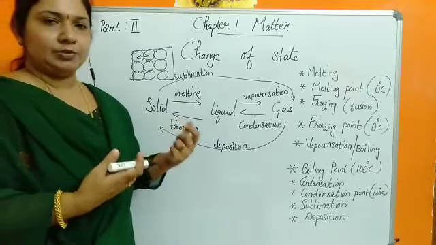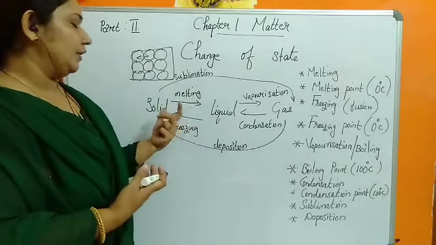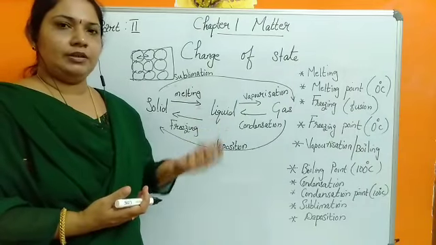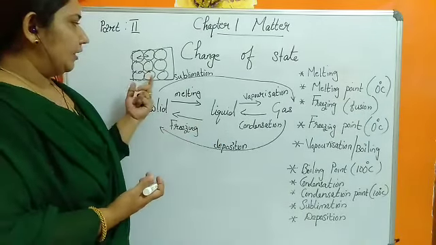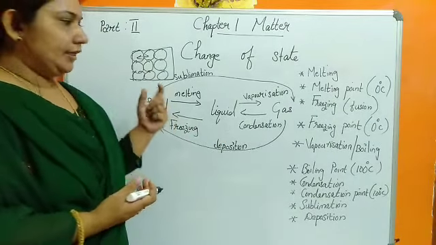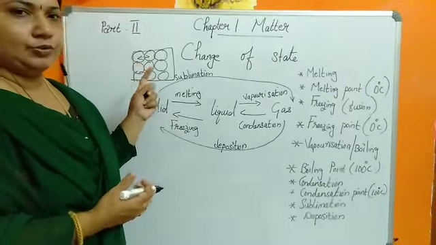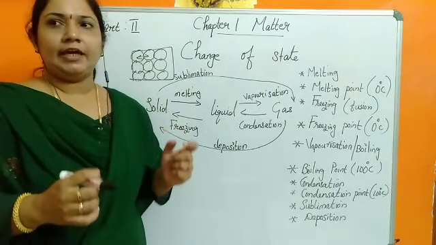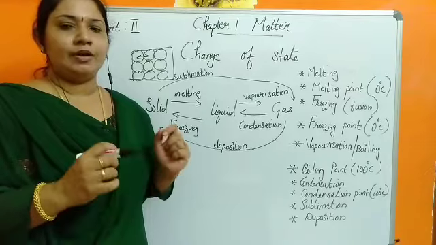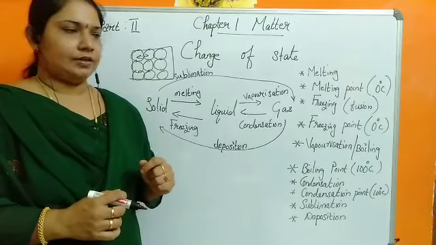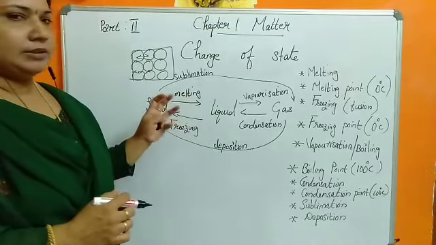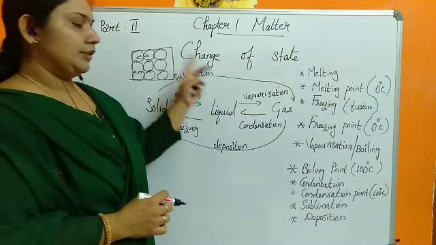So if you are asked to explain what is happening in a change of state, during a change of state, the heat energy given is used to break the intermolecular force of attraction. Okay, so only this much from this chapter, second portion, change of state.